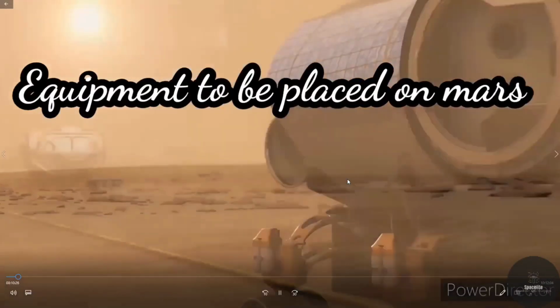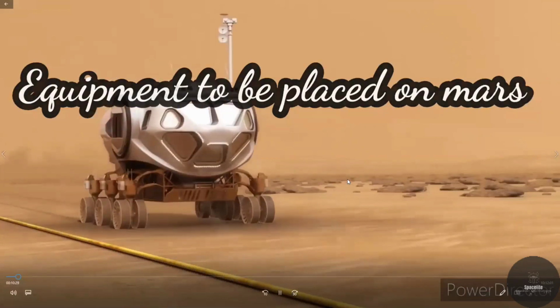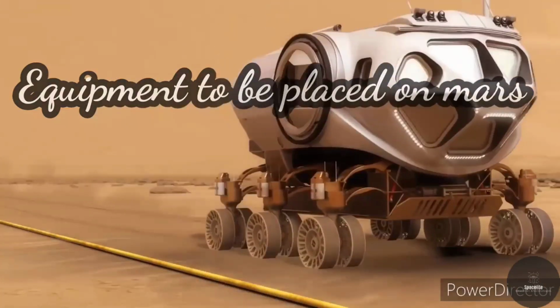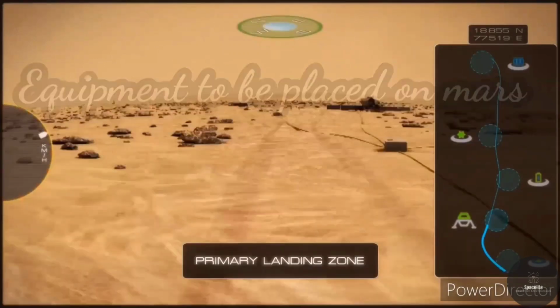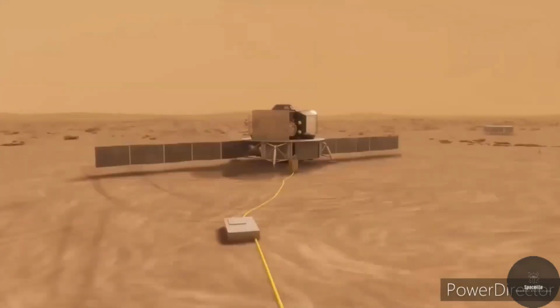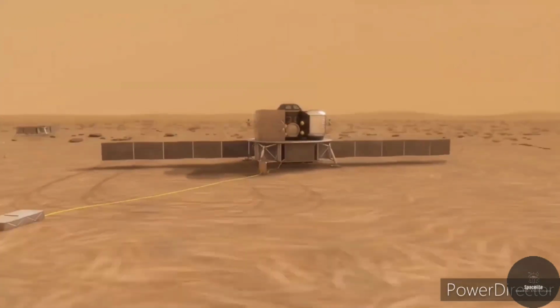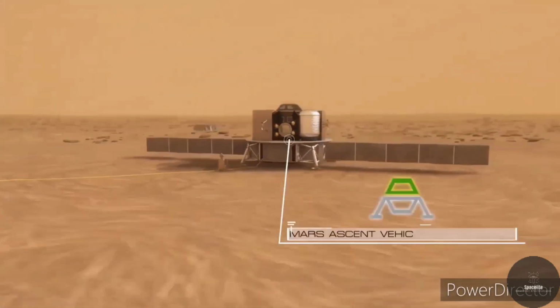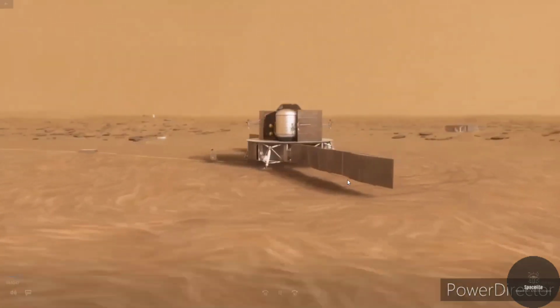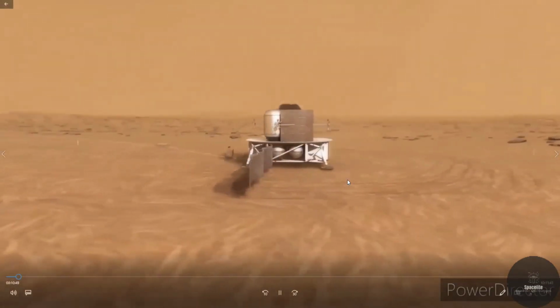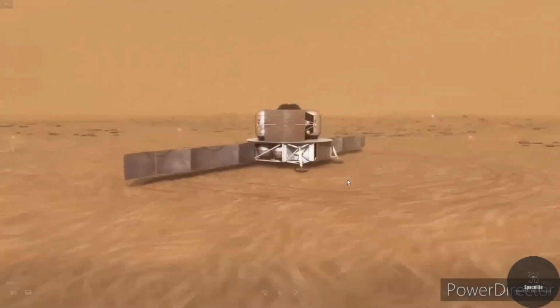This is the equipment to be placed on Mars, and getting the rocket fuel to return the crew landed back to the Earth. And the power source is the sun only. By using solar panels only, they are charging the equipment.